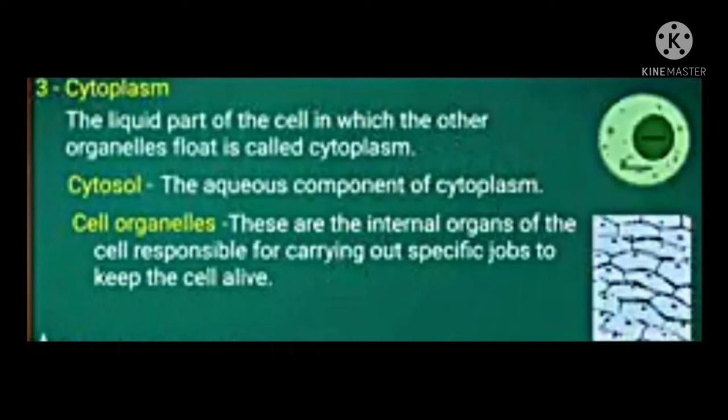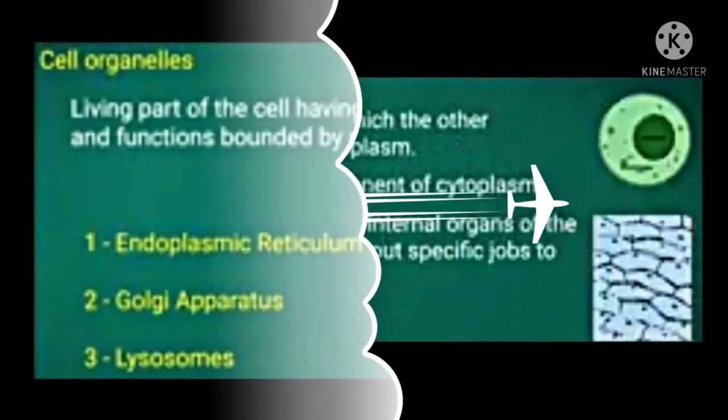The next main component of the cell is cytoplasm. Cytoplasm is nothing but the liquid part of the cell in which the other cell organelles are present. Cell organelles are nothing but the internal organs of the cell which are responsible for carrying out some specific functions in order to keep the cell alive. And cytosol means the aqueous component, that is the liquid component of the cytoplasm.